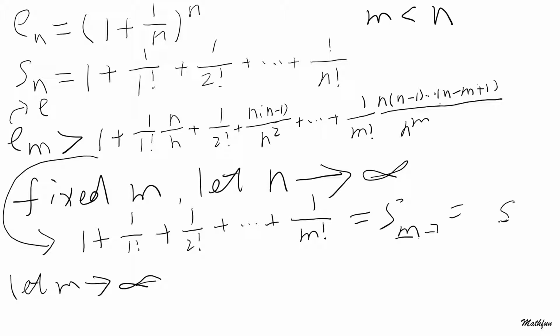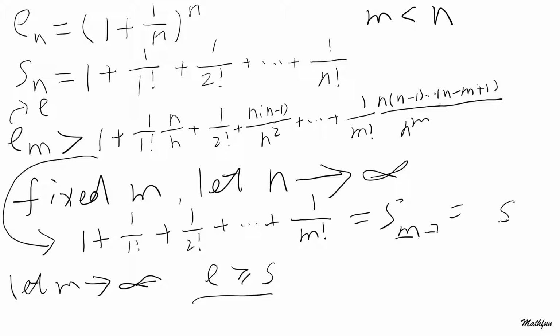So in other words, in this way, we're actually going to show that E is bigger or equal to S, because Em is bigger than Sm, and now we let it go to infinity for both, so that they go to the limit, and we already proved that that limit exists.